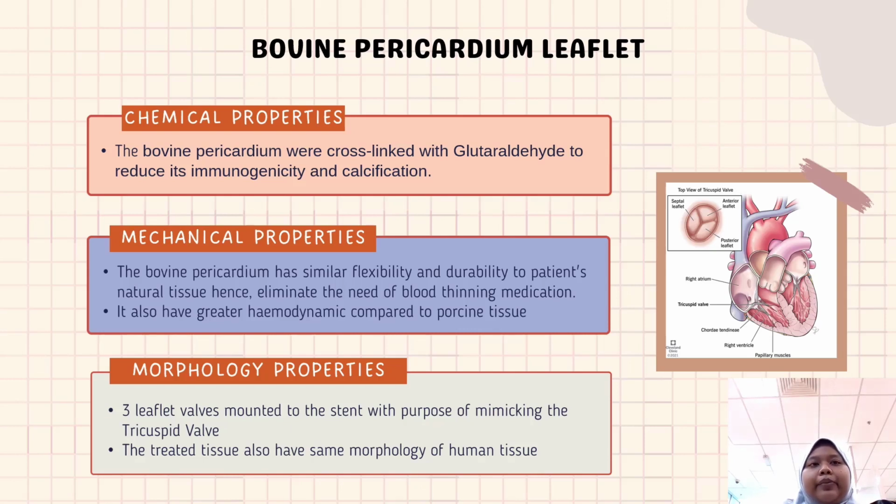And lastly, morphology properties. Three leaflet valves are mounted to the stent with the purpose of mimicking the human tricuspid valve. The treated tissue also has the same morphology as human tissue.